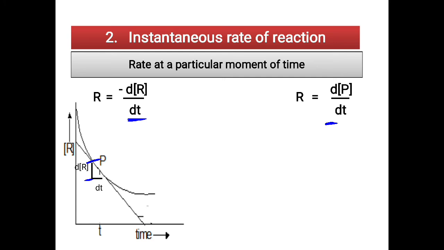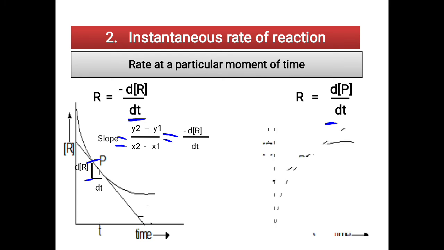Now if you want to measure the slope, there is a formula. The slope formula is y2 minus y1 divided by x2 minus x1. You study this in maths. Here y2 minus y1 is the change in the concentration of the reactant, where y2 is the final reactant concentration and y1 is the initial reactant concentration. You take that concentration, measure it, and you will get the rate. So it is minus d[R] divided by dt, because the concentration of the reactant is decreasing, so you get a minus value. This will be the slope for the reactant case.